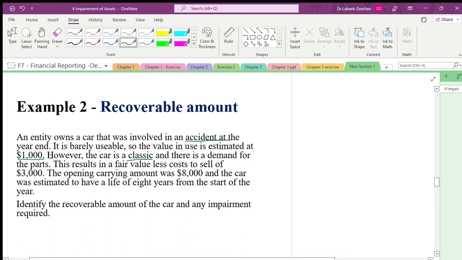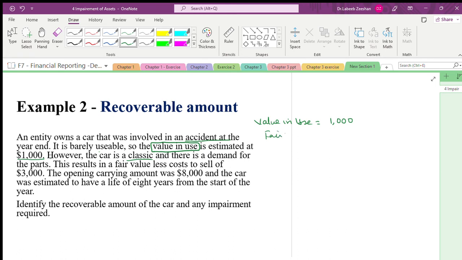One of the entities owns a car, and it went through an accident. What is the value in use? This is very important. Slowly and steadily you will understand the terminology, not in the first example, but in the third or fourth example. Value in use is 1,000. The car is a classic, so the fair value is 3000.